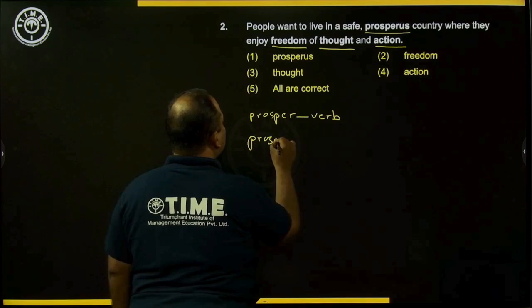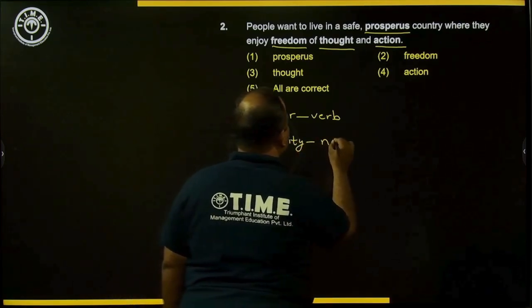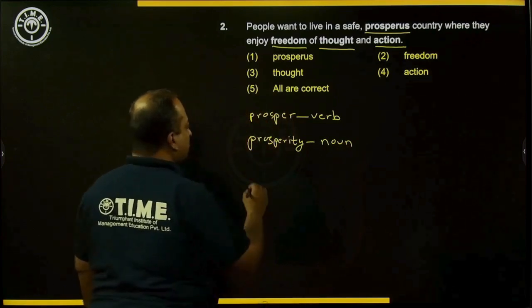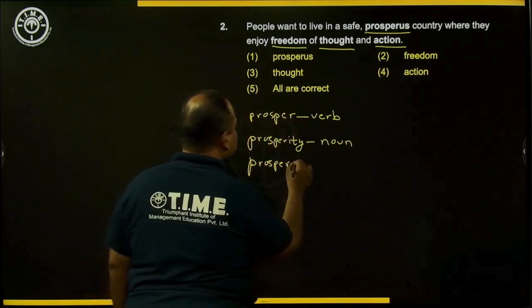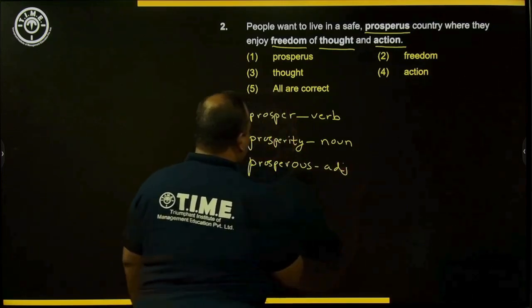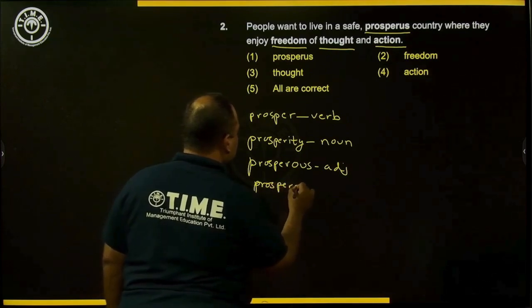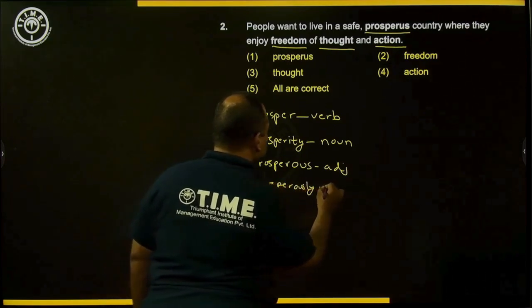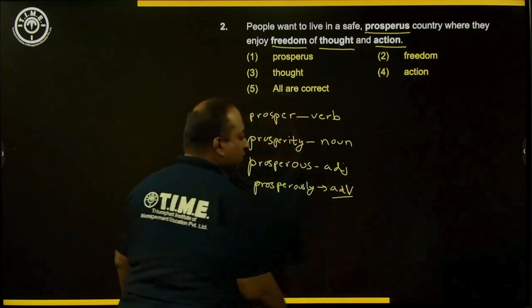You have the word prosperity, which is the noun form. Then you have the word prosperous, which is the adjective form. Then you have the word prosperously, which is the adverb form of the word.